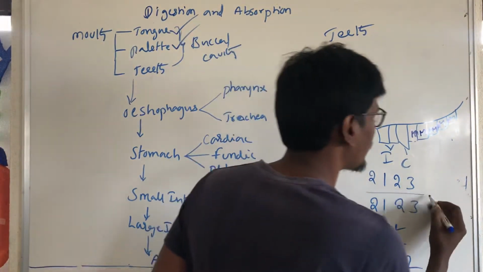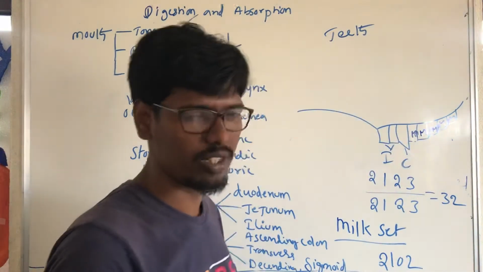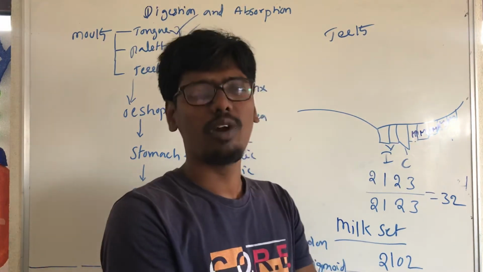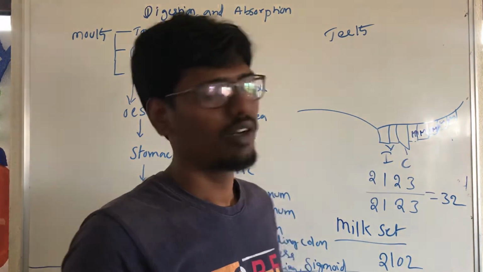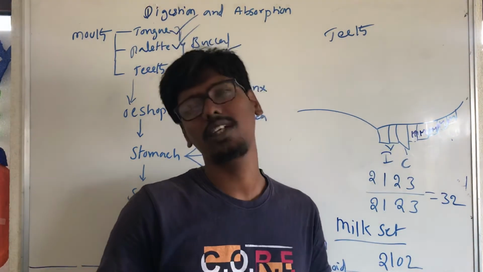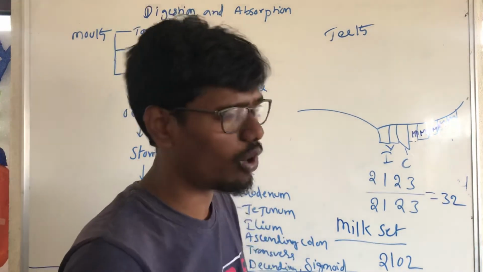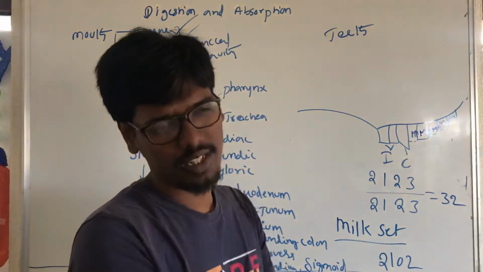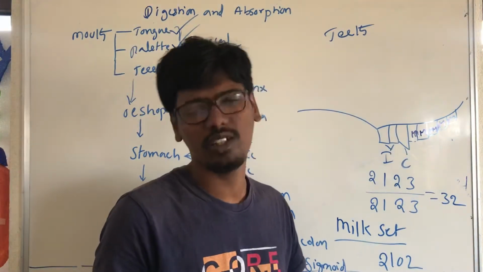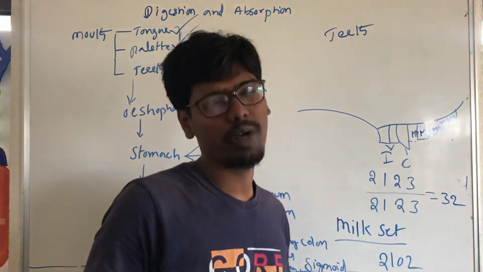And an adult has 32 teeth. Twelve teeth are formed only once in life. Those permanent teeth come once in a lifetime. Here the milk set is 20 teeth. That milk set goes away and is replaced by permanent teeth.